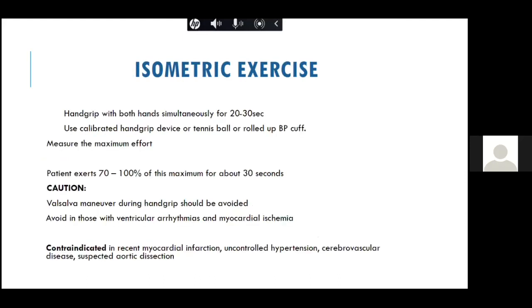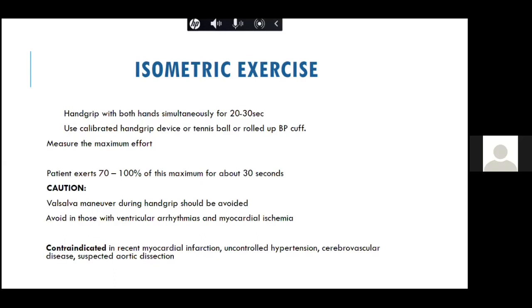Now, next, coming to the isometric exercises. So what is the isometric exercise? The most common isometric exercise is hand grip. Ideally, we should take the ball which we use for patients with CKD with fistula, the tennis ball, and with both hands, you have to do a hand grip. You should not listen for the murmurs immediately, but take at least 20 to 30 seconds for it to act effectively.